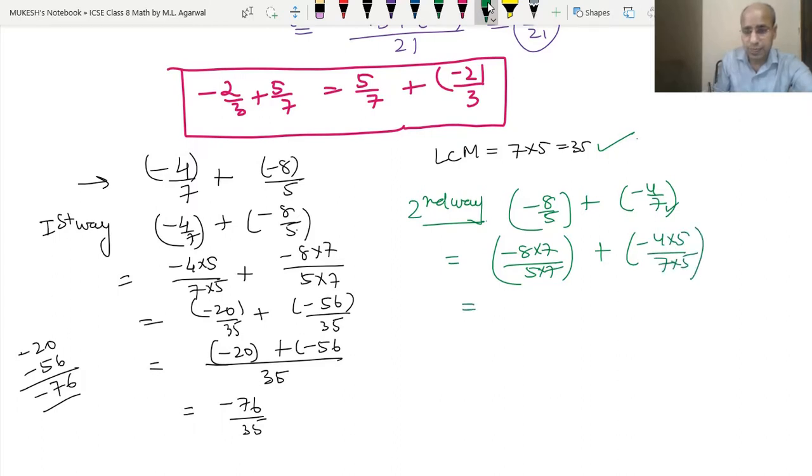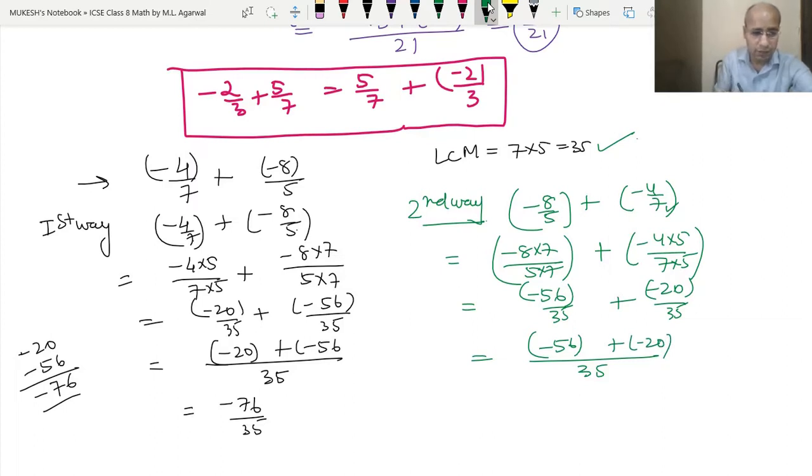So this became minus 56 upon 35, and we can put a bracket here, and plus minus 20 upon 35, with a bracket here. Now it is the same way. We write 35 as the common denominator. This became minus 56, this became minus 20. Now we add minus 56 and minus 20; both have the same sign, so they will be added. So minus 76 upon 35.